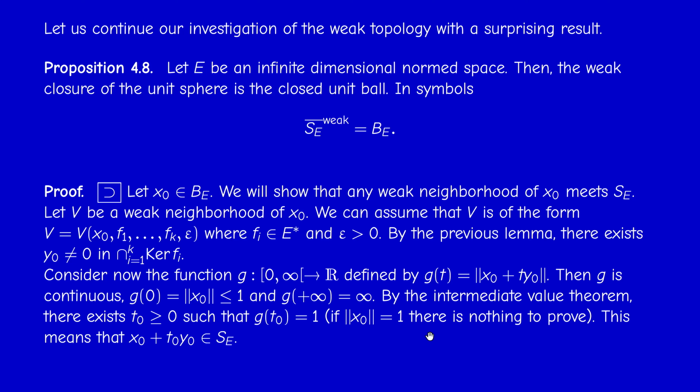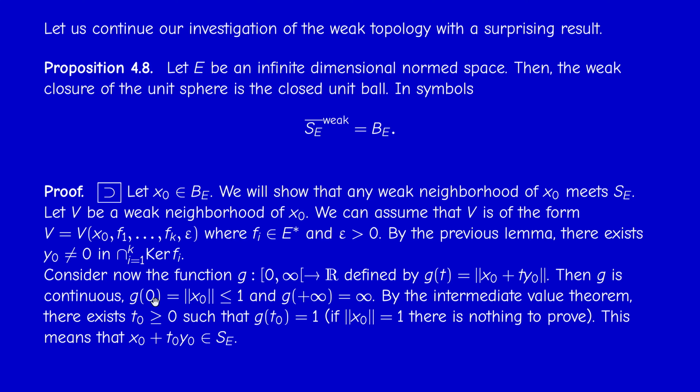And what does it mean that g of t0 equals 1? It means that the norm of x0 plus t0 y0 is equal to 1, and therefore this element x0 plus t0 y0 belongs to SE. And now it's easy to check that x0 plus t0 y0 belongs to this neighborhood. Why? Because when I apply f_i,